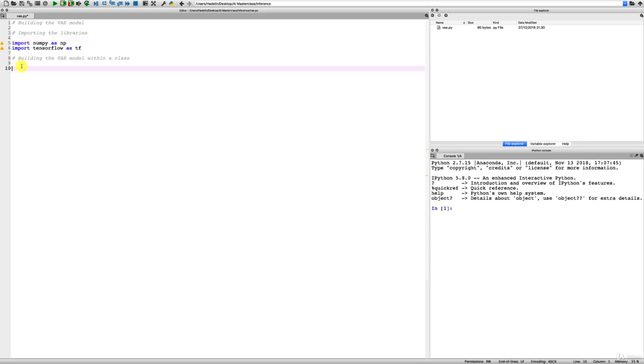And now we're ready to build the convolutional VAE model, and we'll build that, as you can see, within a class, which we'll call ConvVAE. But this is going to be a big code section, a big class with a lot of things to do, including building the whole architecture, which, as you saw, is not a simple architecture, and also the training operations. So let's take a break here, let's get some good energy,